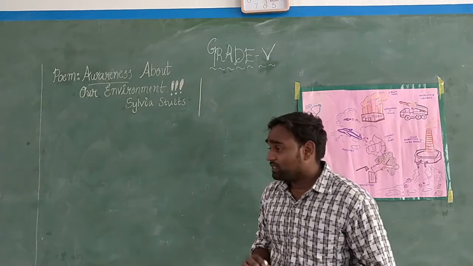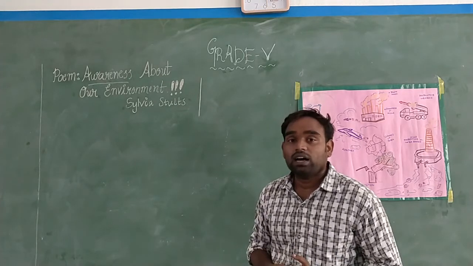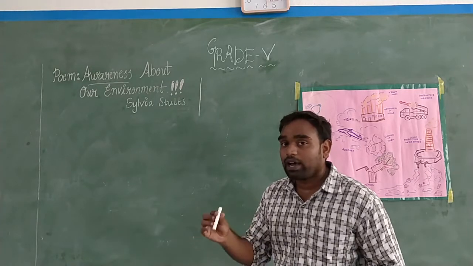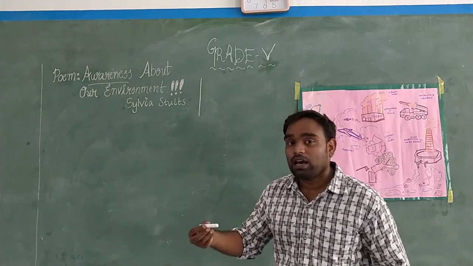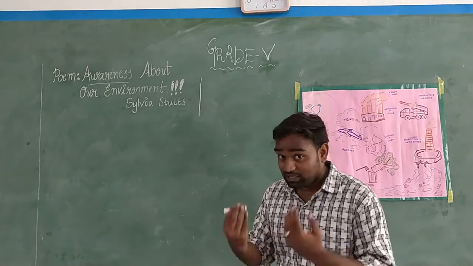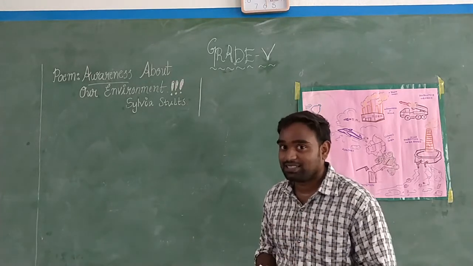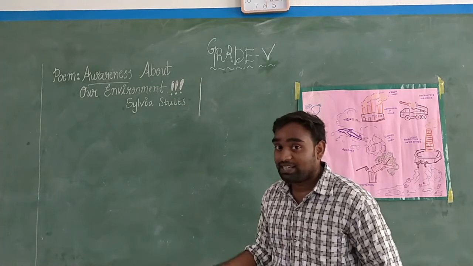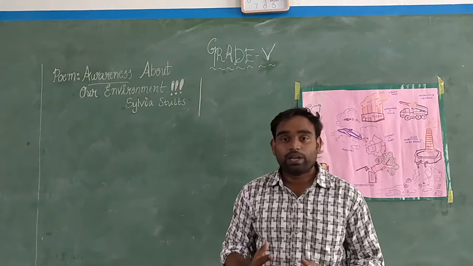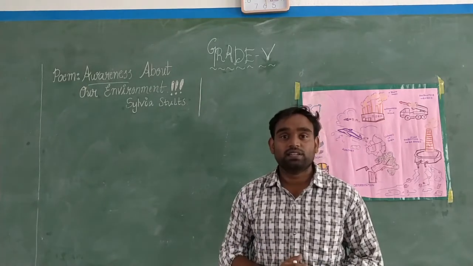Sylvia starts with a line where she tells about a human's action. What action? She says in the first stanza. Let's see the poem. I'll read the poem out. You all read the poem aloud with me.